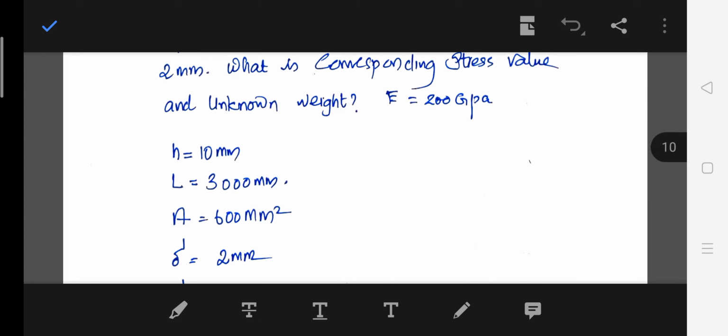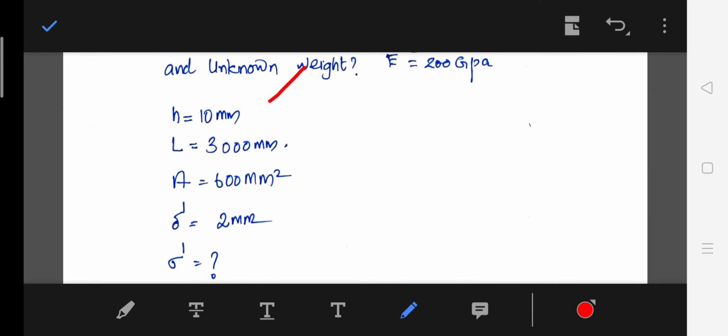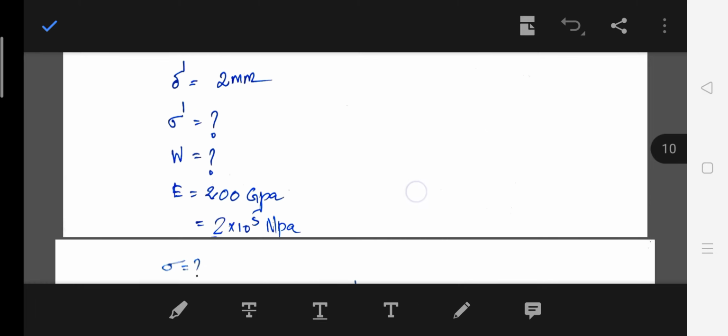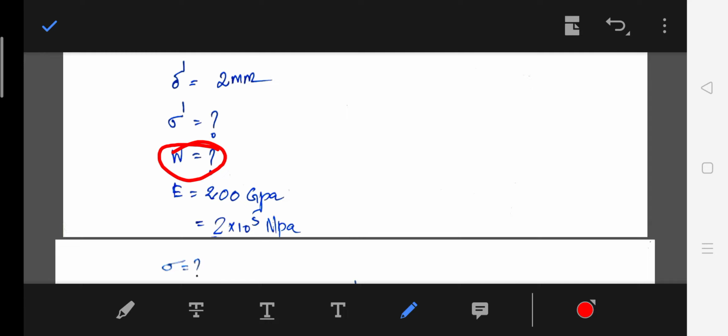So just write whatever things are given in the question. H is equal to 10 mm, L is equal to 3000 millimeter, area of cross section is given, instantaneous deflection is given. We need to find the impact stress sigma bar and also the impact load.